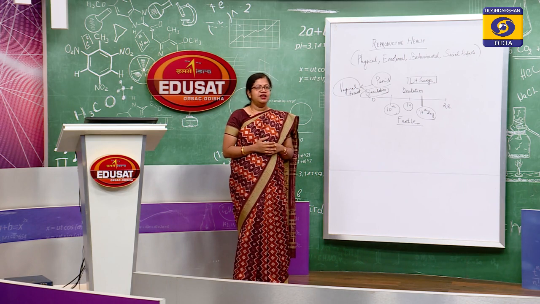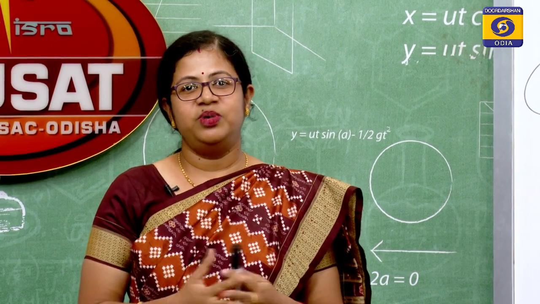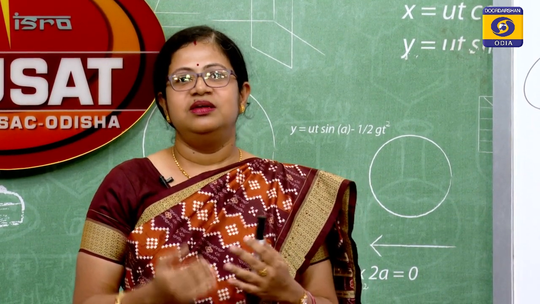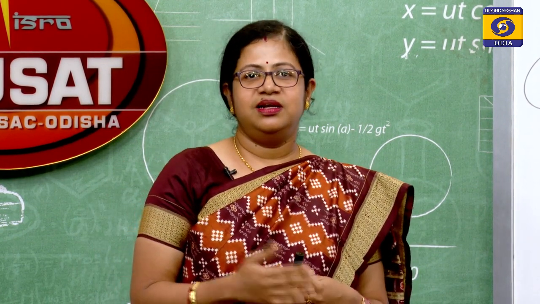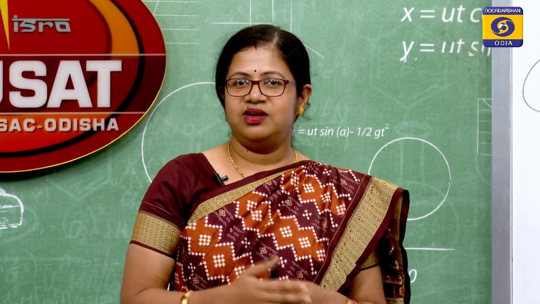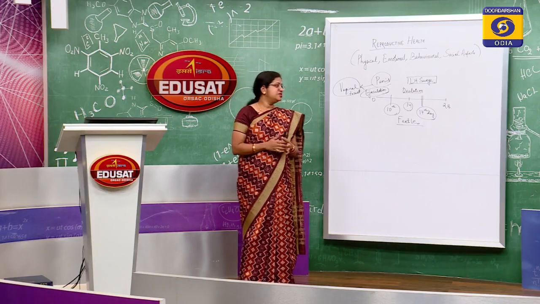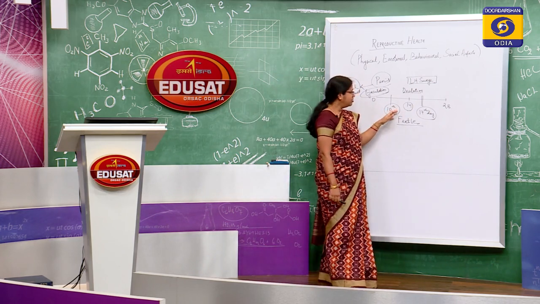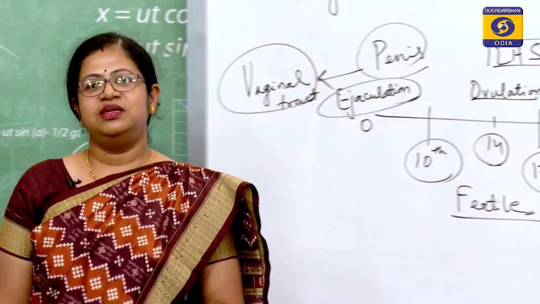The major disadvantage is it has high chances of failure, because a human body is never predictable. We cannot predict with 100% accuracy the fate of any physiological activities that are taking place within our body. So, there are high chances of failure. Even during periodic abstinence, suppose a person has a 30 days cycle and we are accounting for 10th to 17th day, in that case it may result in pregnancy.